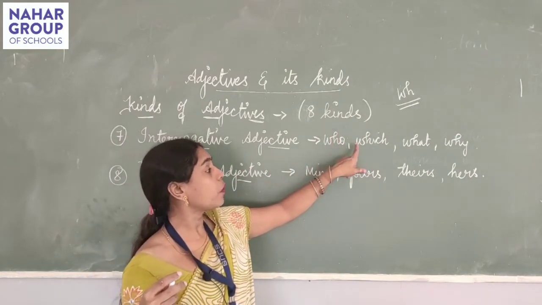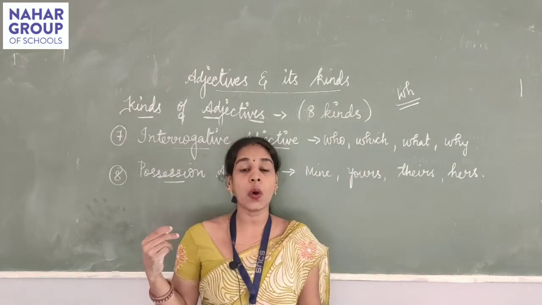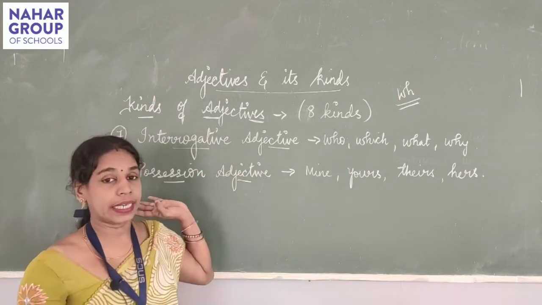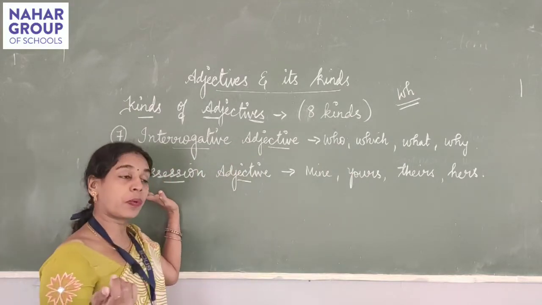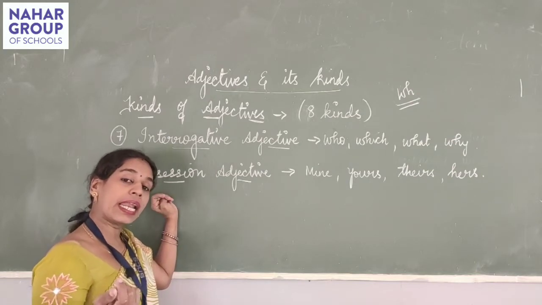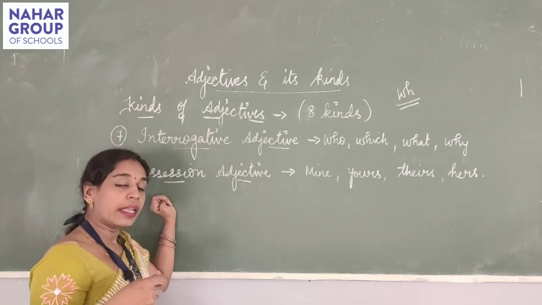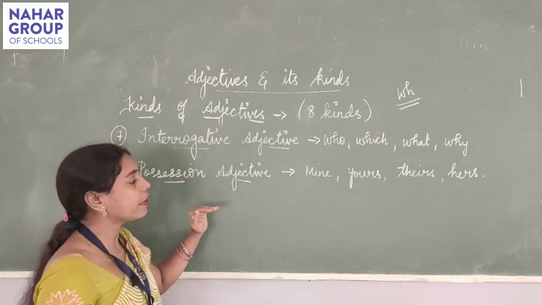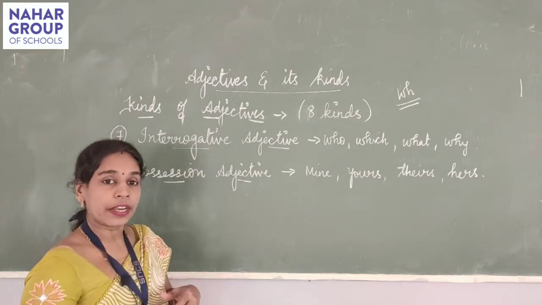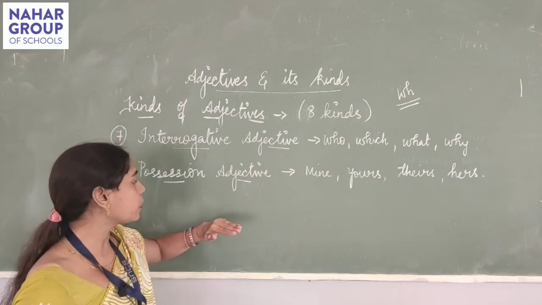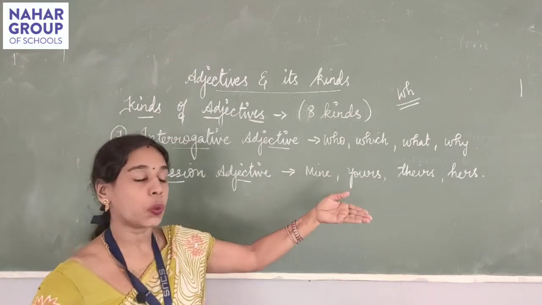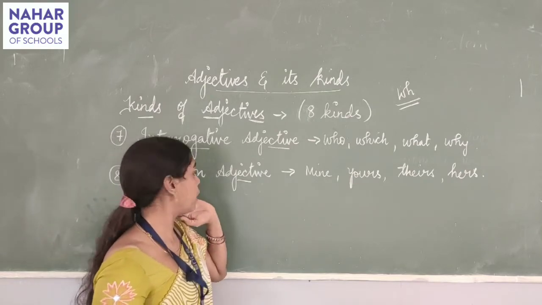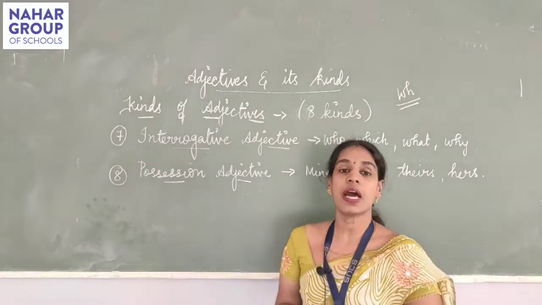Whenever we use these WH words, who, which, what, how, why, when, where, we will be using interrogative adjective. And the last one is possessive adjective, where we declare that this pen is mine, that book is yours, she took her book, like this. Whenever we state possession, to whom the thing belongs, at that time we use possessive adjective.